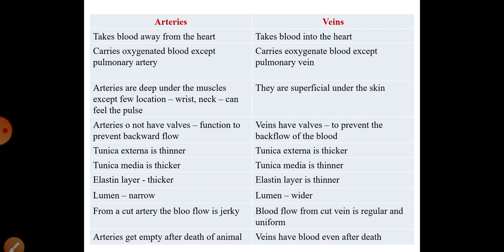Then if we compare arteries and veins according to their anatomy, the external layer, that is tunica externa, is thinner in arteries and thicker in veins, whereas tunica media is thicker in arteries and thinner in veins. And the elastin layer, that is tunica interna, is thicker in arteries and thinner in veins again. And if we speak about the lumen, that is the innermost passage from where the blood is circulated, it is narrow in arteries and wider in veins.